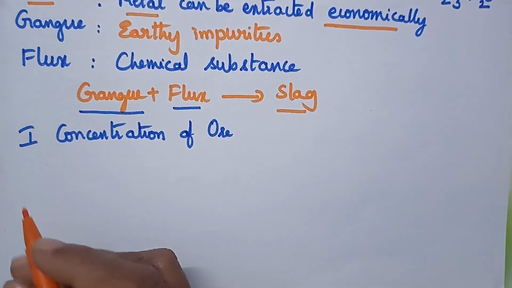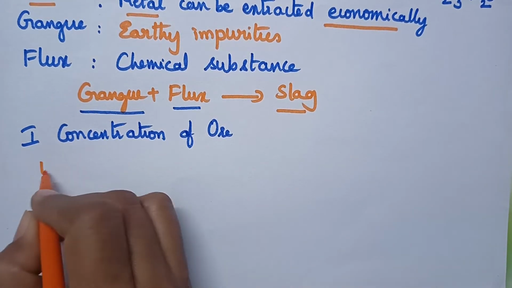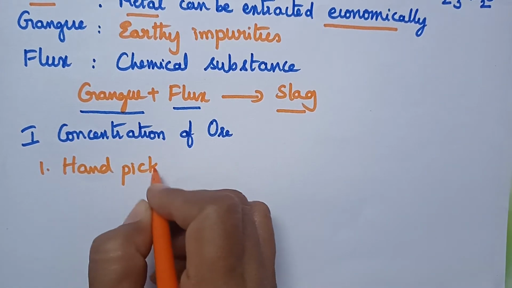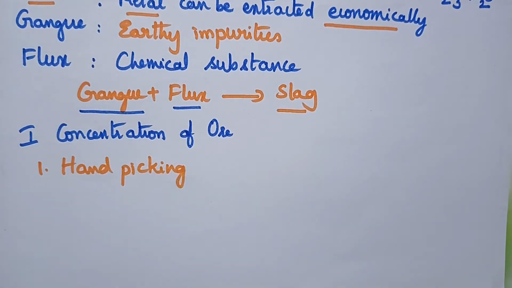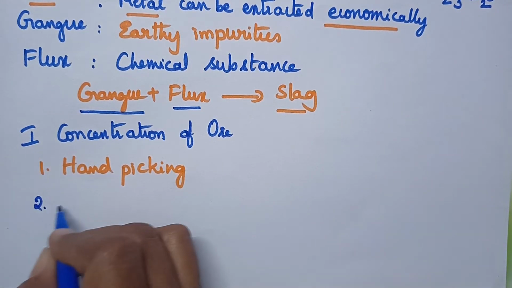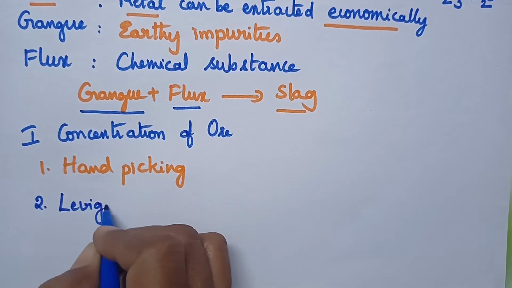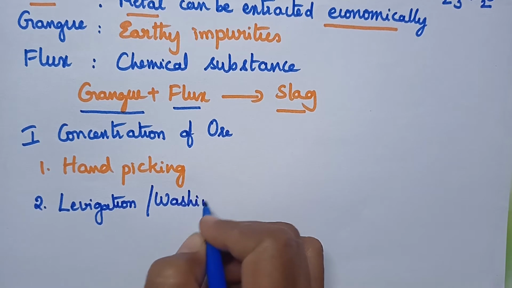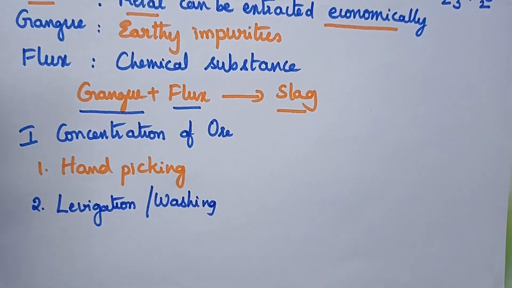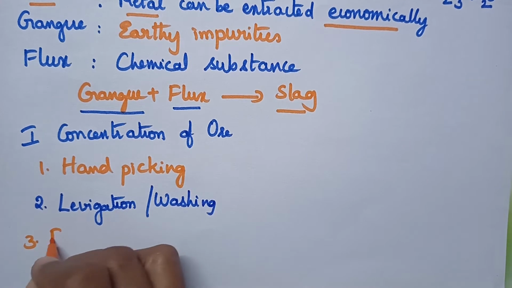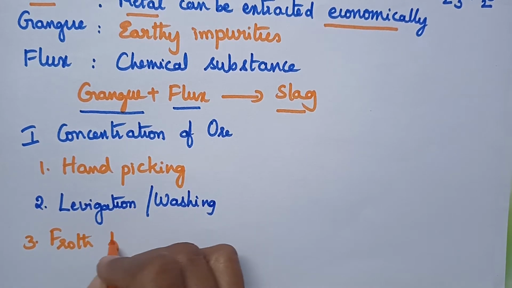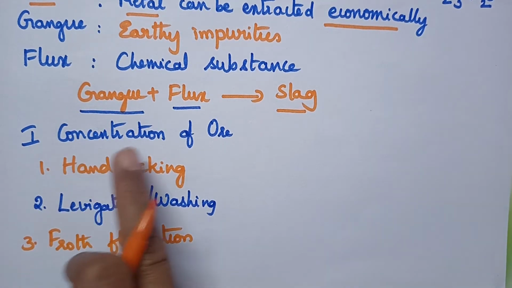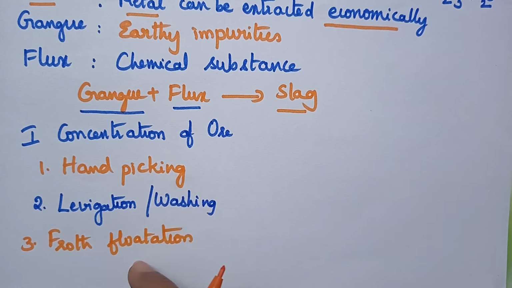Coming to the concentration of ore, that can be done by the hand picking process, or by the leviation process, which is also known as the washing process, or by the froth flotation process. So for the concentration of ore, different methods are available.